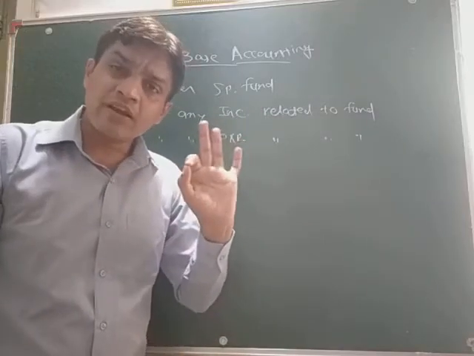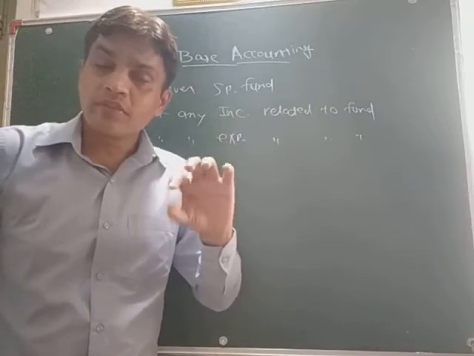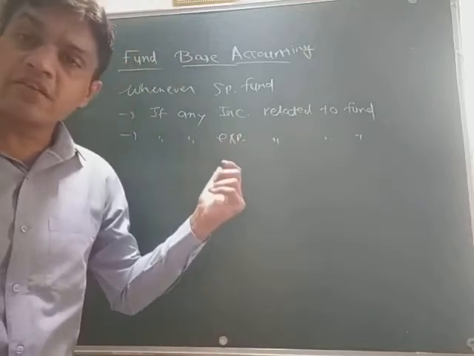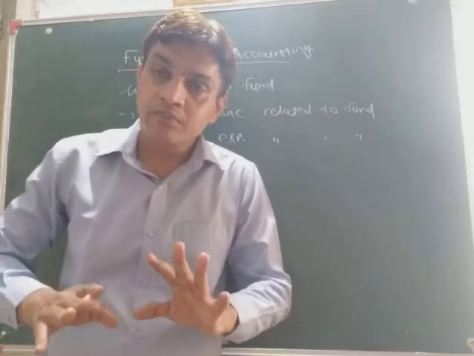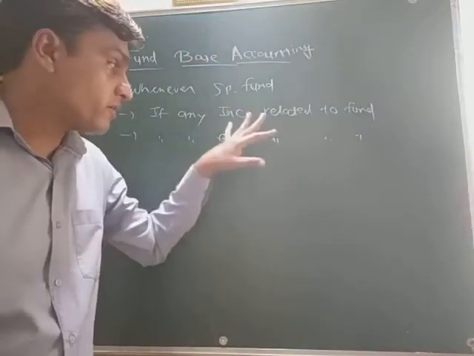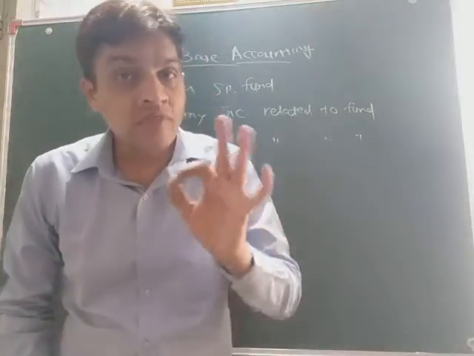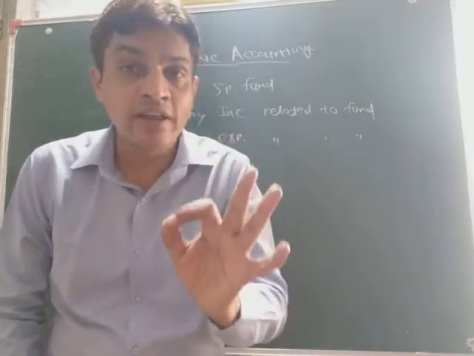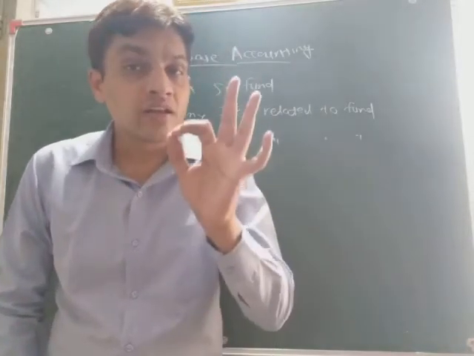In a regular way, if income is given to you, we do an entry in the income and expenditure account. If expenditure is given to you, we also do an entry in the income and expenditure account. But in the case of a special fund, we have to debit and credit this income and expenditure in the balance sheet. Which side? Of course on the liability side, because the fund is a liability of the NPO. That's why we have to record it on the liability side.